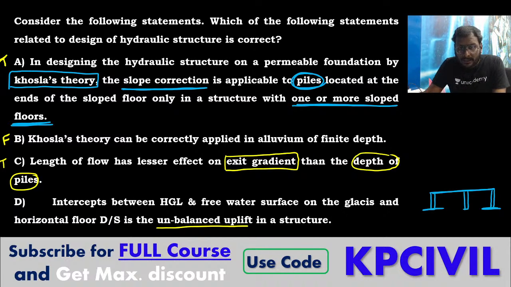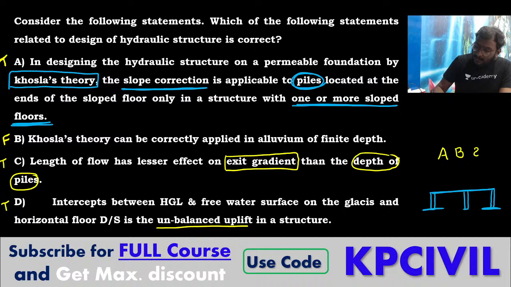Correct only, no? The intercept between the hydraulic gradient line and free water surface on the glacis and horizontal downstream floor is the unbalanced uplift in a structure. It is true. So what is the answer? A, B and D. Sorry, A, C and D. A, C and D.